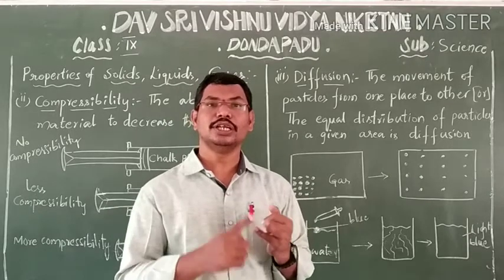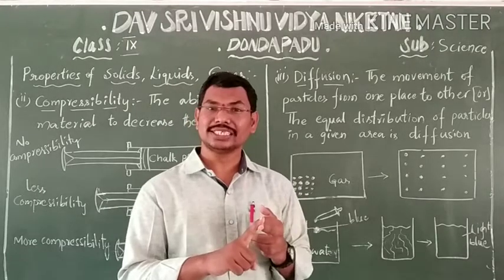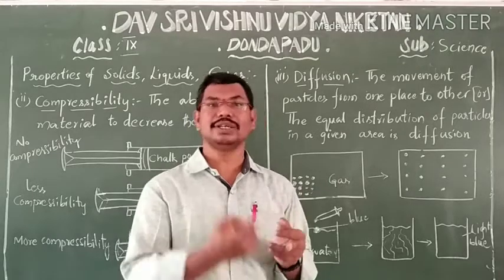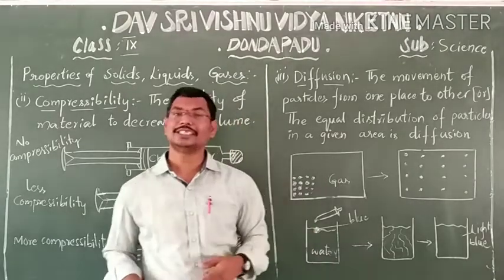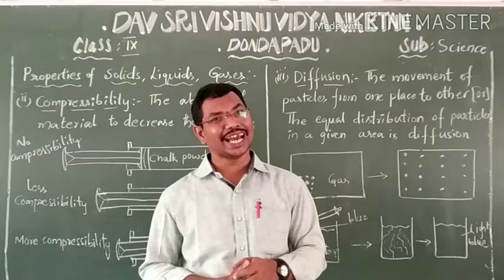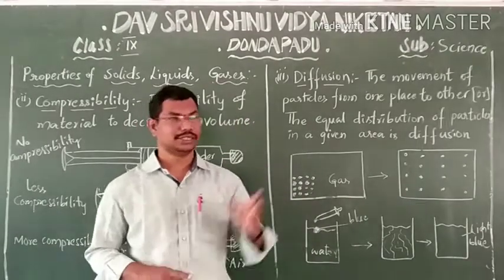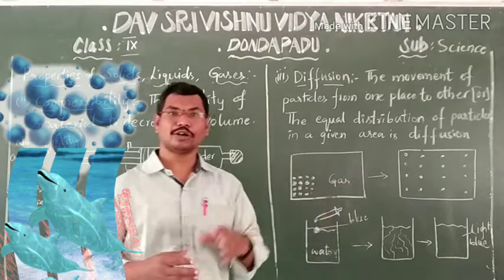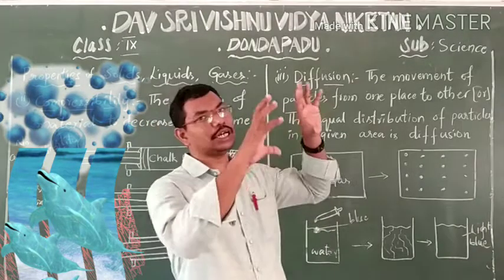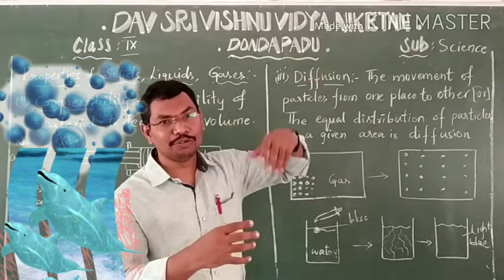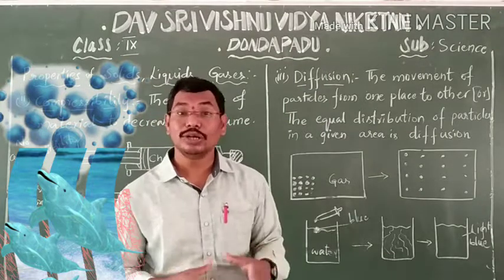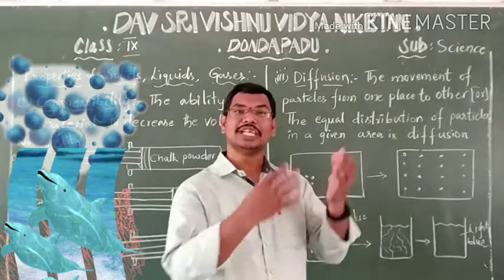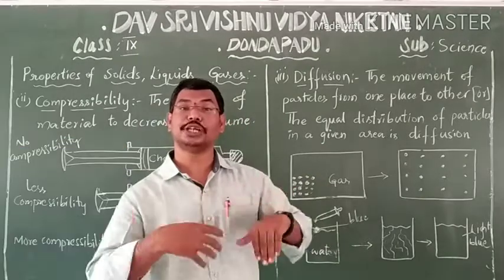Liquids can diffuse in liquids. Gases can diffuse in liquids as well as gases. An example of diffusion of gases in liquid is the exchange of oxygen. Oxygen in the atmosphere diffuses into the water. Then the aquatic animals take that oxygen and respiration happens.